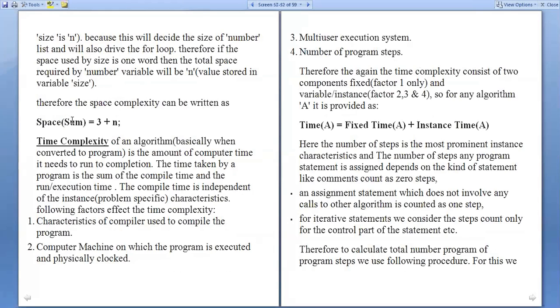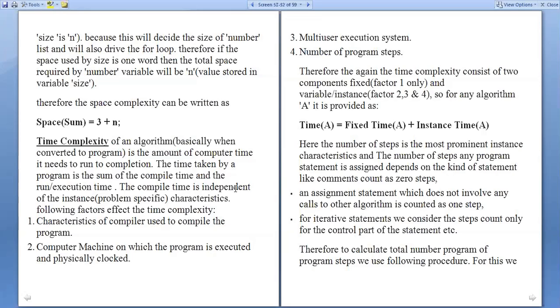So total space is fixed size plus variable, that is 3 plus n. So that is the total space required by the algorithm sum. Now what is the time complexity in this case? Time complexity of an algorithm is the amount of computer time it needs to run to completion, the time needed by the algorithm.